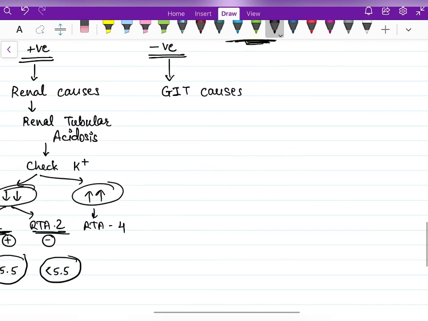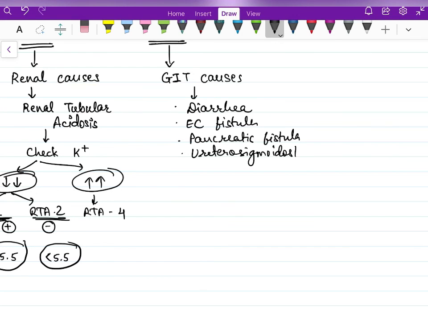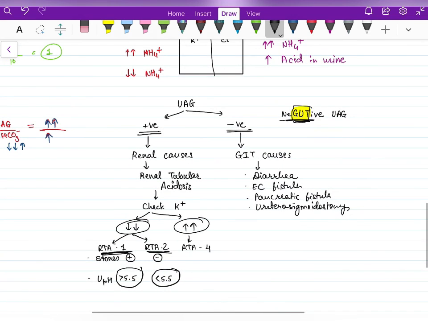Now coming to the GI causes. What are the GI causes? It's very simple. We can have diarrhea. As we all know, secretions of the pancreas are very rich in bicarbonate ion. So whenever we are having diarrhea, we go into a state of metabolic acidosis. There can be enterocutaneous fistula. There can be pancreatic fistula. And there can be ureterosigmoidostomy. So these are the GIT causes of normal anion gap metabolic acidosis.